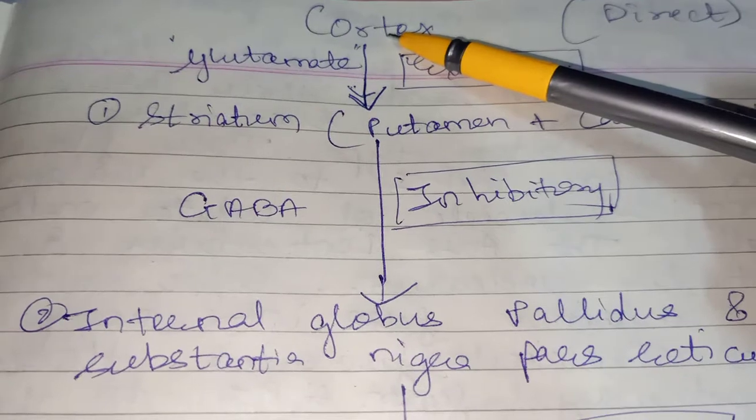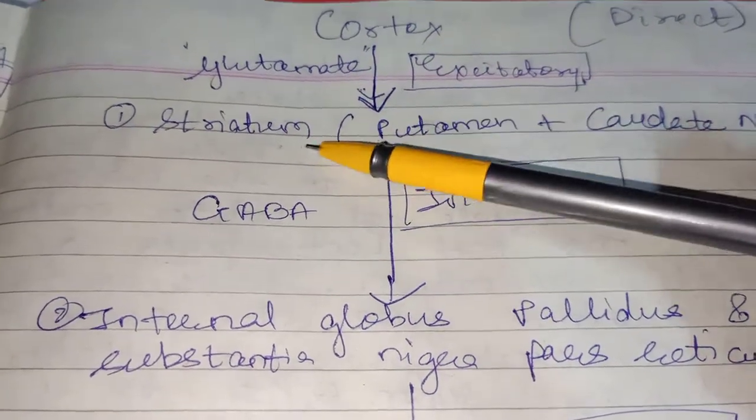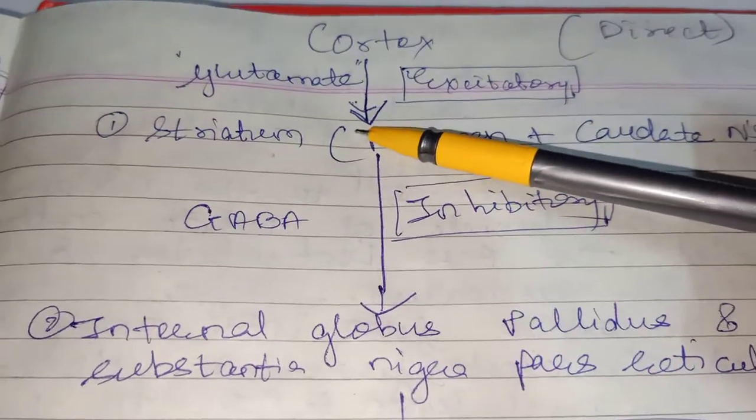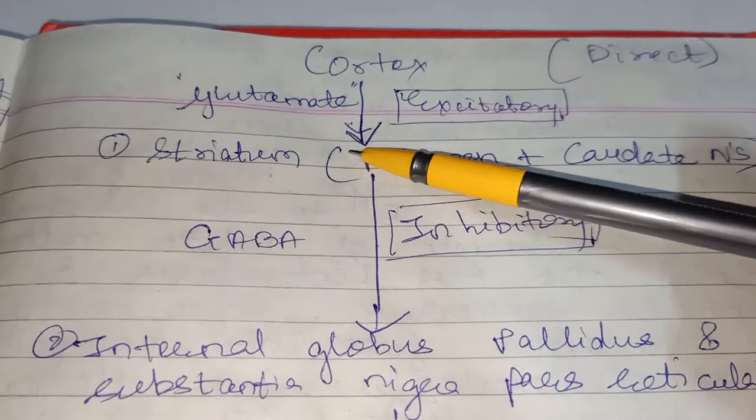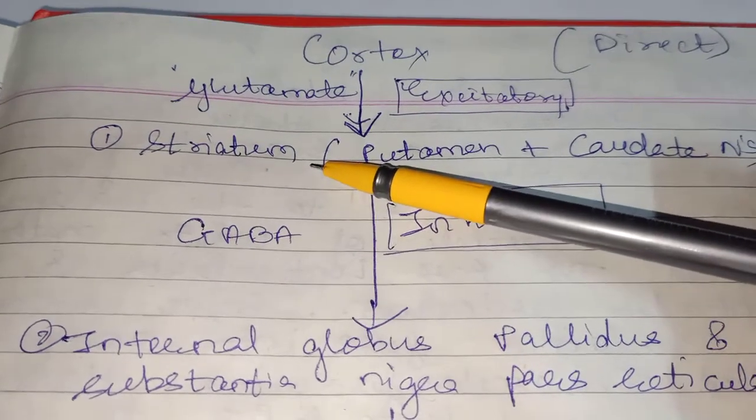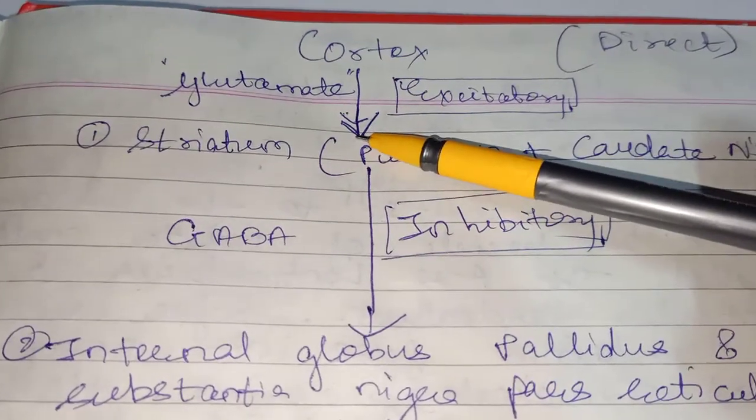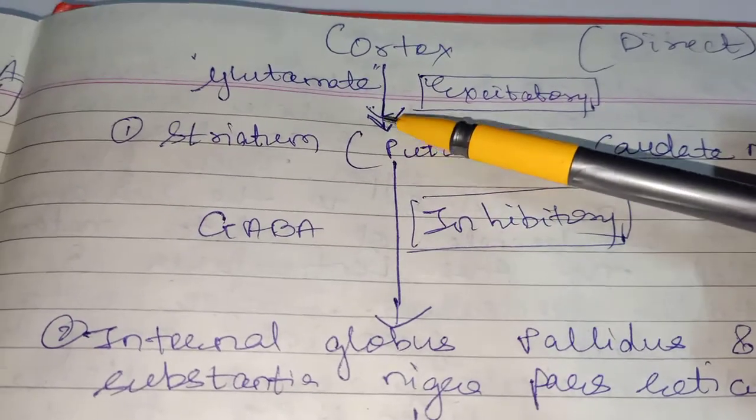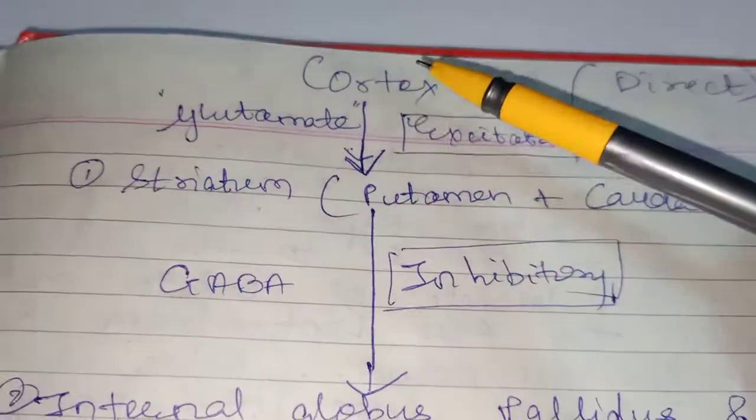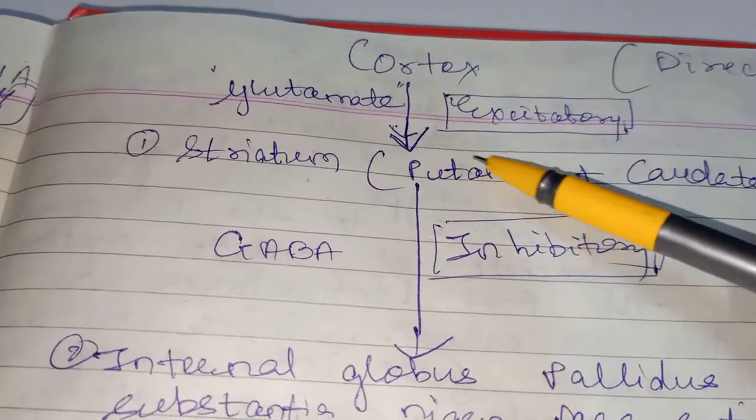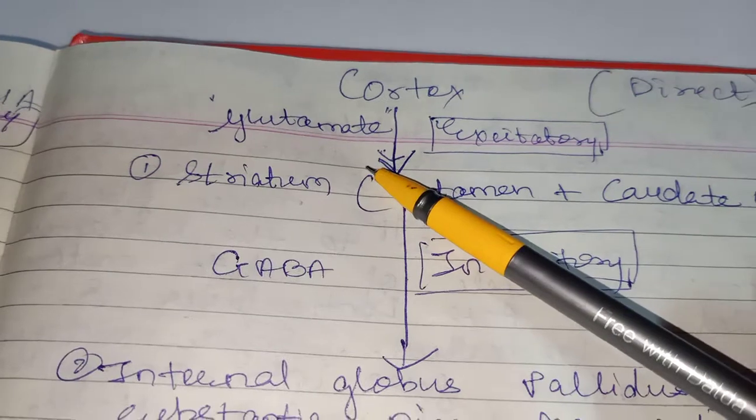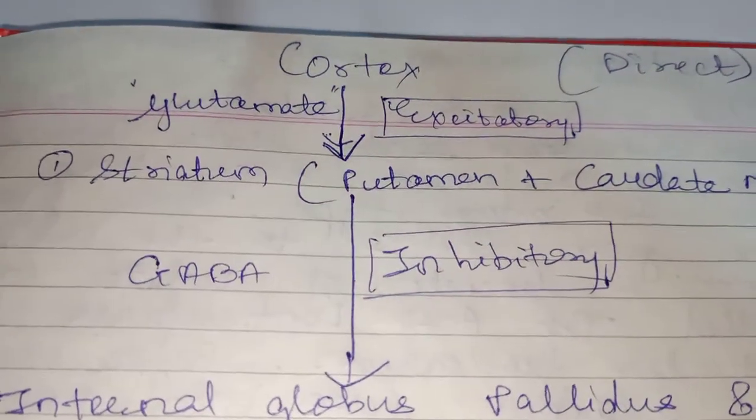From cortex to the striatum, the neurons in the striatum are activated by the input signals from the cortex by the neurotransmitter called glutamate. So the signals which are coming from the cortex to the striatum are excitatory signals. And which is the neurotransmitter? Here it is glutamate. Now, we'll proceed further.